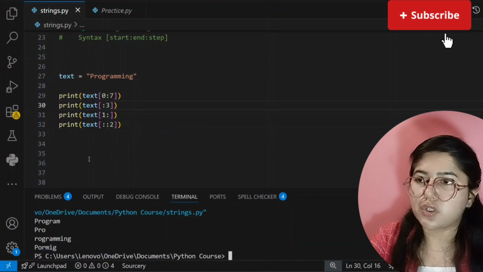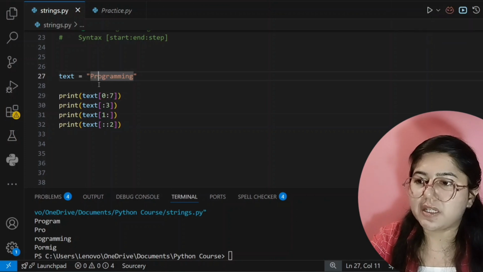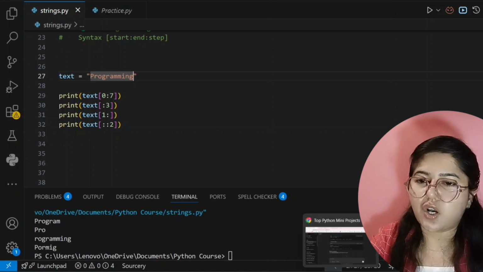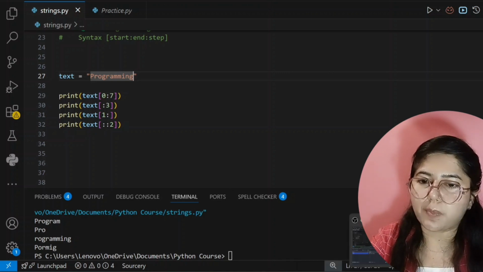So I hope you understood. P is showing, then R is skipped, then O is showing, then G is skipped, then R is showing, then A is skipped, then M is showing, then the other M is skipped, then I is showing, then N is skipped, and then G is showing. So I hope you understood this part. Now we will jump to our next topic.